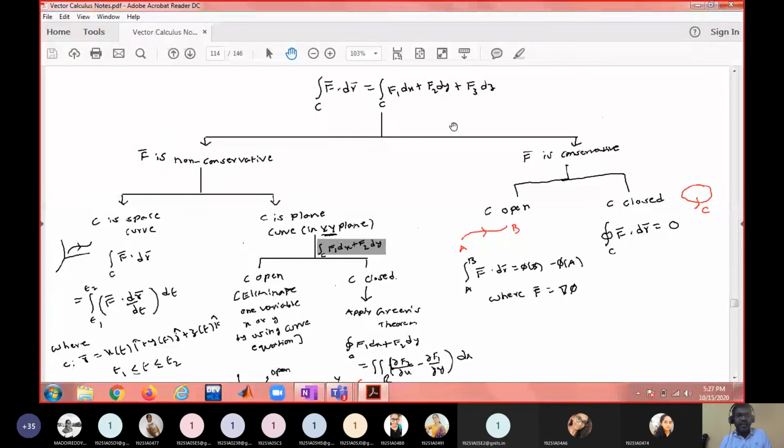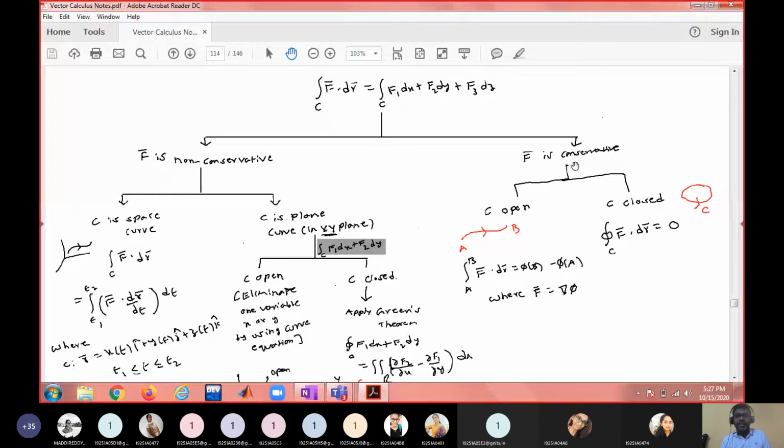First, you check whether the field is a conservative field or a non-conservative field. What is the test to check whether it is conservative or not? Curl of F bar. If curl F bar is 0 bar, you would say that it is conservative. If it is non-zero, you will say it is non-conservative. If it is a conservative field and a closed curve, the line integral over a simple closed curve is going to be 0.